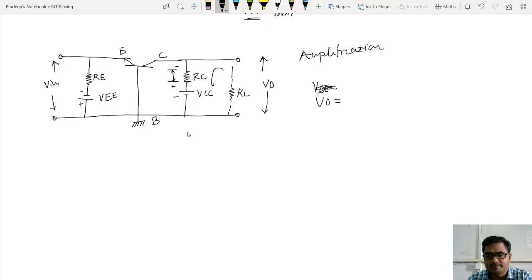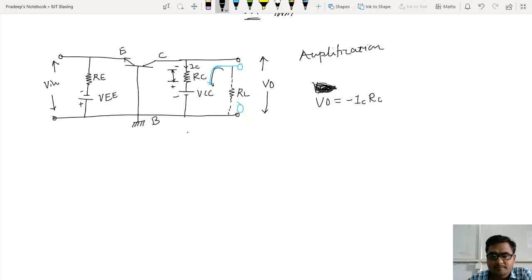as we are applying KVL to this loop, as per your understanding, you will apply KVL. So VO will be, now go this way, minus IC multiplied by RC. Now look at this, the current flowing through this resistor RC will obviously be IC. So as we are proceeding in this form, the output voltage, this voltage I am talking about, if I start from this point, this is minus, so minus ICRC plus VCC.